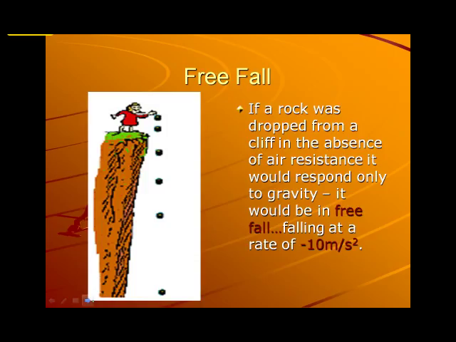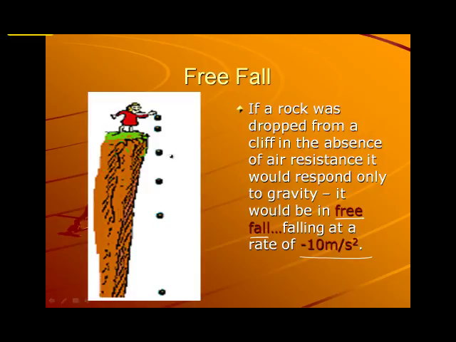So here we have a lady on a cliff, and she's dropping a rock. Now, it says if a rock was dropped from a cliff in the absence of air resistance, it would respond only to gravity. We would then say that it is in free fall, and that's actually the definition of free fall. It's under the influence of one force, that force being the force due to gravity. If it's under that influence, then we would say that it is falling at a rate of a negative 10 meters per second squared.